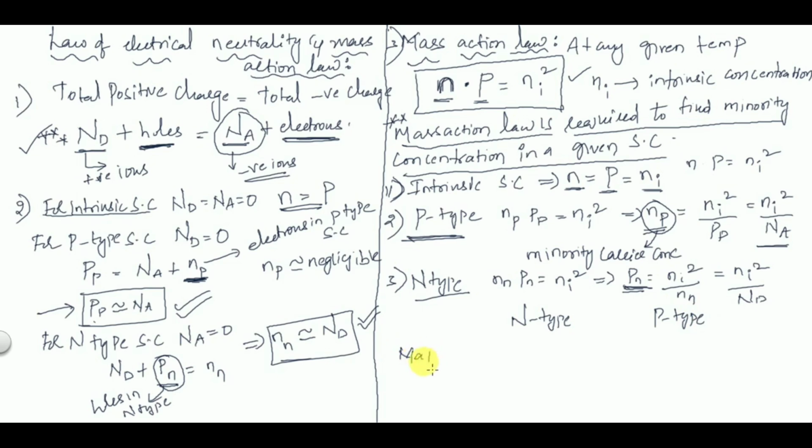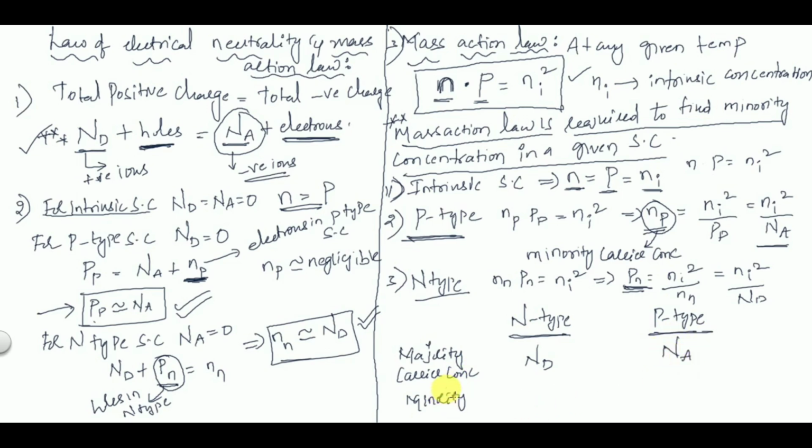If you are asked for majority carrier concentration and minority carrier concentration, what is the majority carrier concentration in case of n-type? It is Nd, because however many impurities you add, that is your majority concentration. And similarly in p-type it is Na.